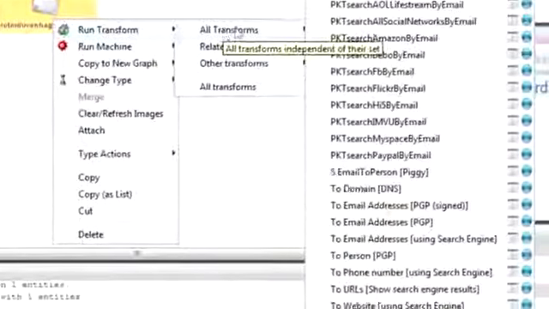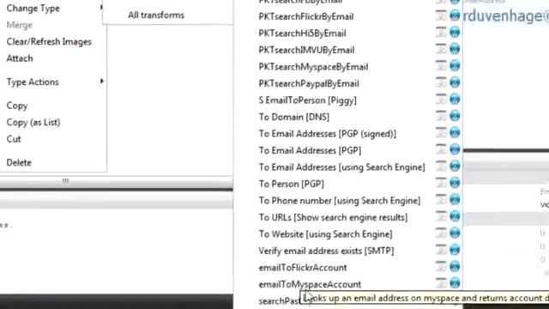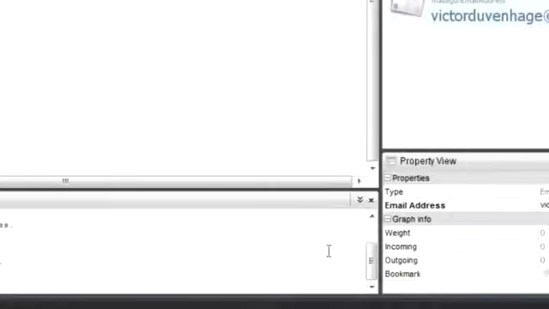So I can drag an email address on, and for this guy that we're trying to look up, I can first try victorduvenhager@gmail.com and try and look that up. So I'll run the transform, verify email address exists, and this is actually going to connect to that domain, and it's going to try this trick where it says, okay, I can verify that this email address exists because this one doesn't, and the response is that the mail server is going to get me.